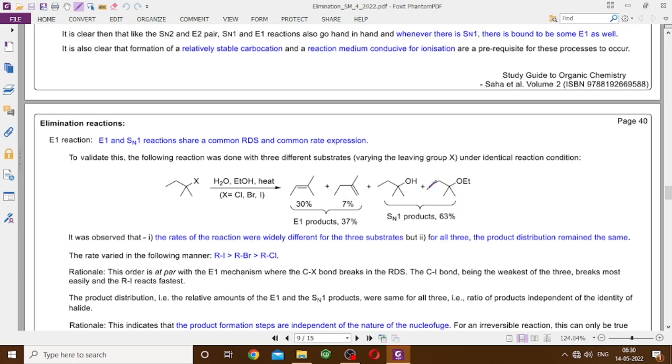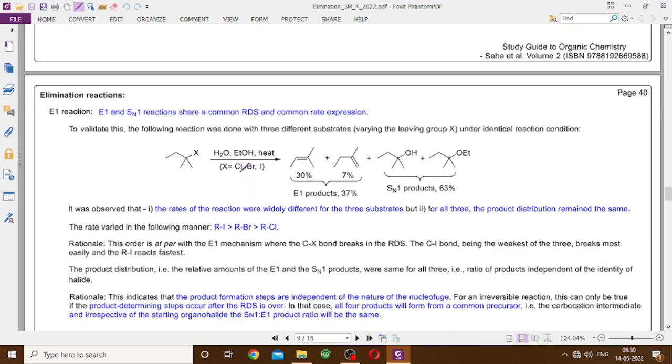So we have carefully measured this ratio. Now, the rate of the overall reaction changes. When X is equal to chlorine, the carbon halogen bond is relatively stronger, therefore the RDS is relatively slower.